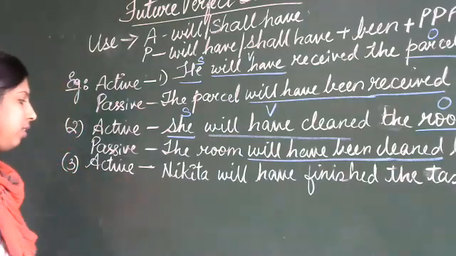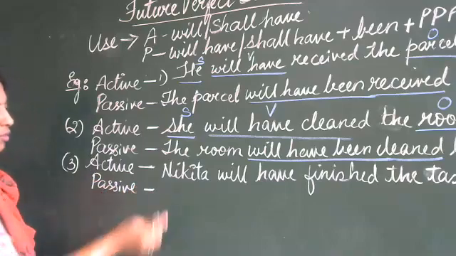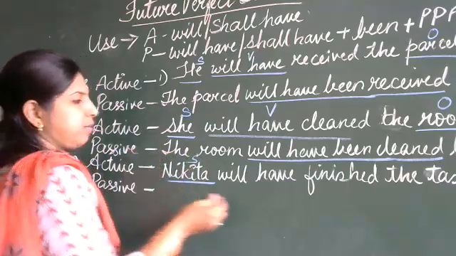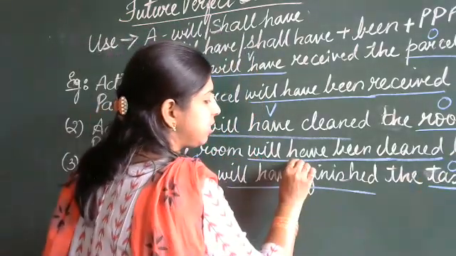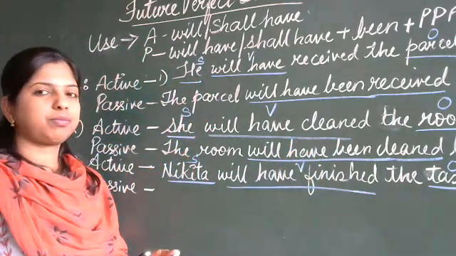This is an active sentence. Now you are going to change it into passive. Where is the subject? This is the subject, Nikita. This is the object, and this is the verb. Now you tell me the change.